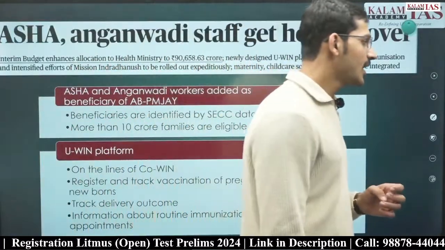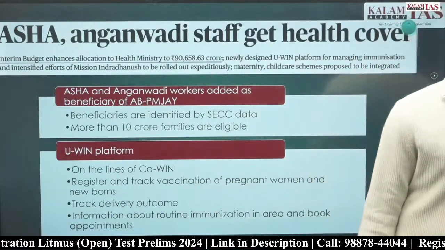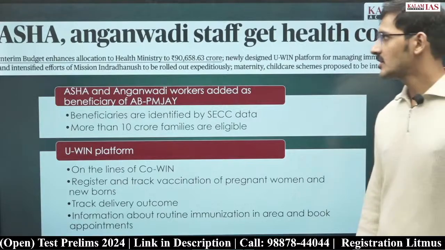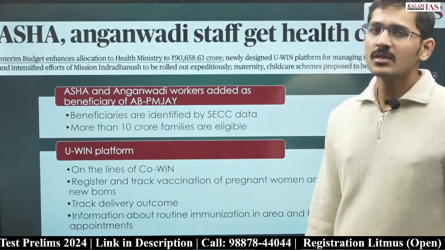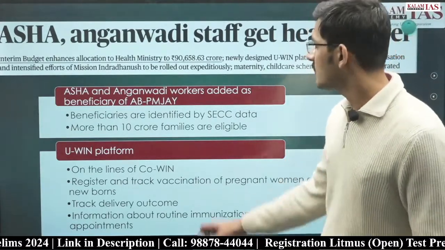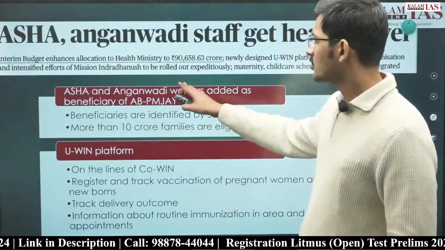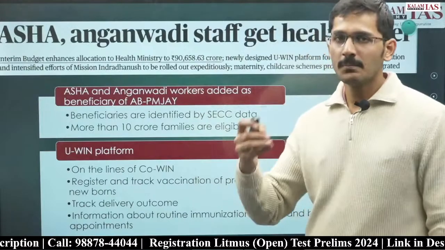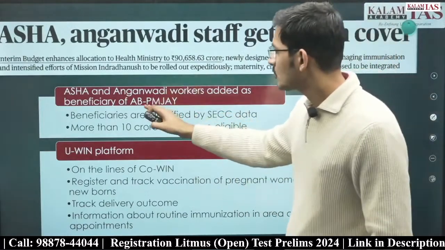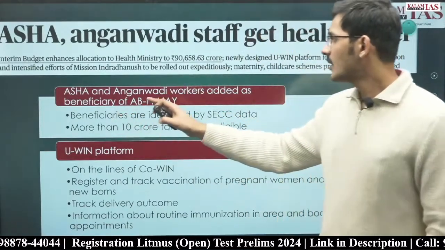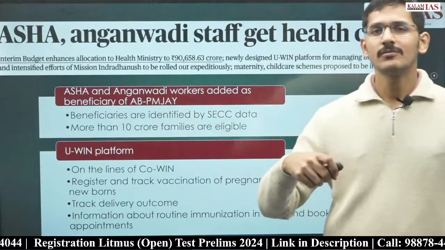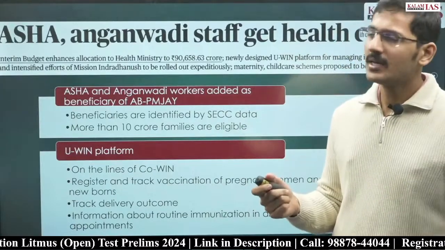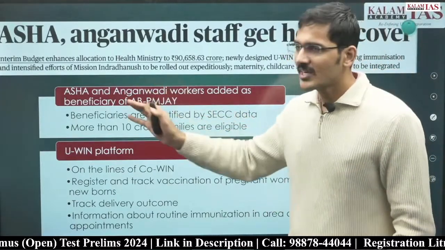Next is Asha and Anganwadi staff will get the health cover in the Ayushman Bharat Pradhan Mantri Jan Arogya Yojana. In Ayushman Bharat Pradhan Mantri Jan Arogya Yojana, the Asha and Anganwadi workers have become beneficiaries. प्रधानमंत्री जन आरोग्य योजना जो है वो 5 लाख रुपए का हेल्थ इंश्योरेंस देती है फॉर सेकेंडरी एंड टर्शियरी केयर। उसके अंदर आशा एंड आंगनवाड़ी वर्कर्स